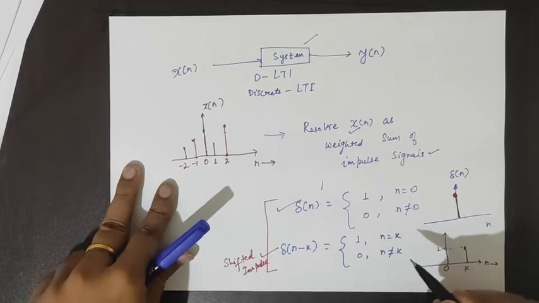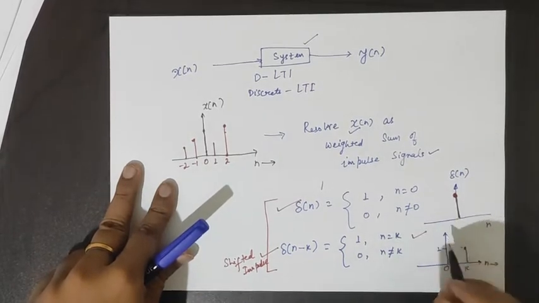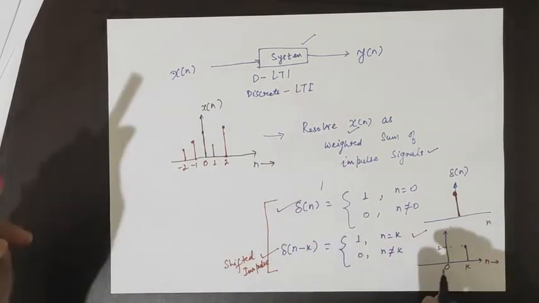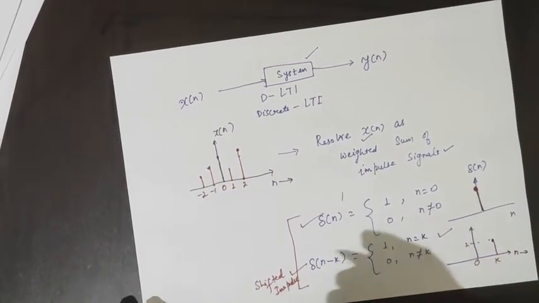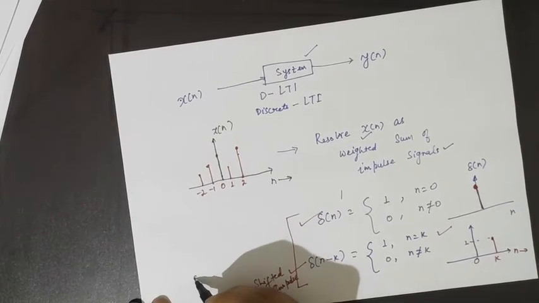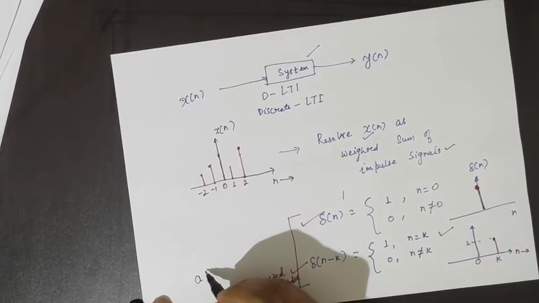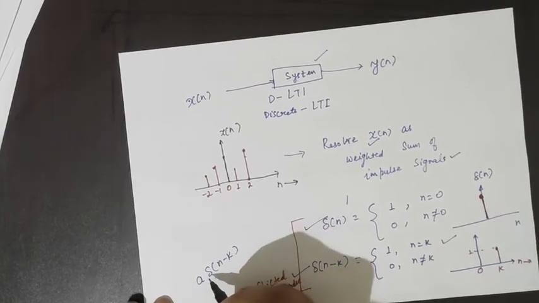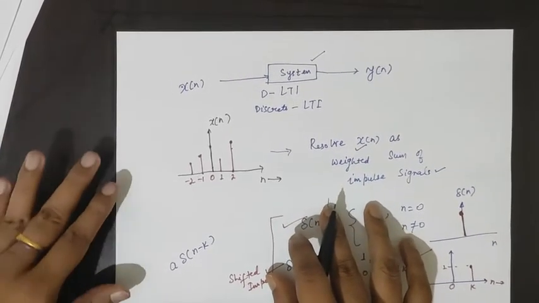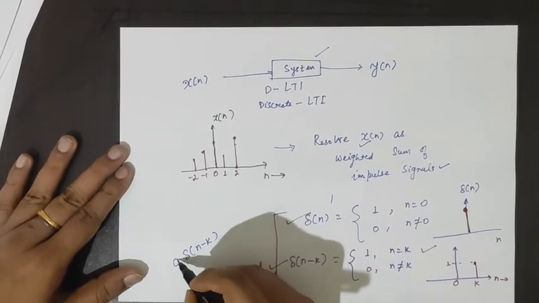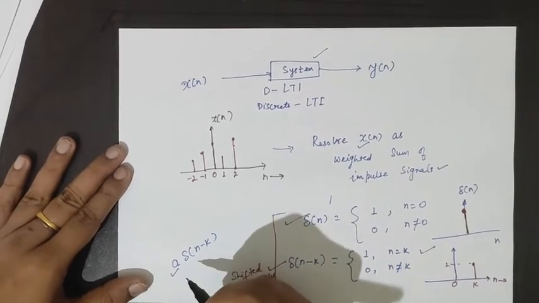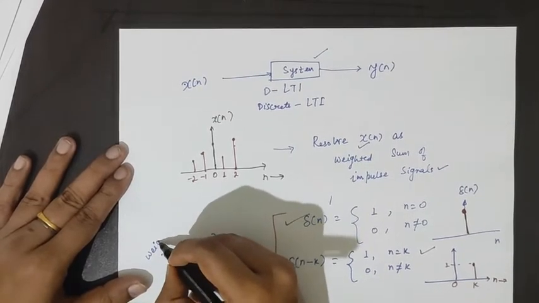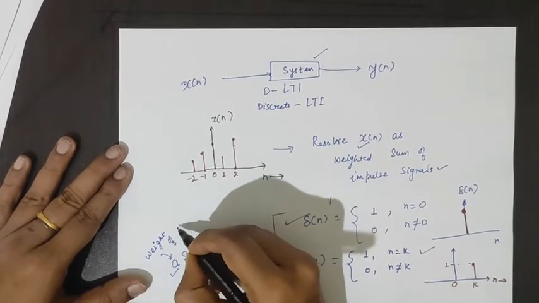One thing to note is that its value is always 1. Suppose we scale the impulse signal by any coefficient a, then this is called the weight or height of the impulse.